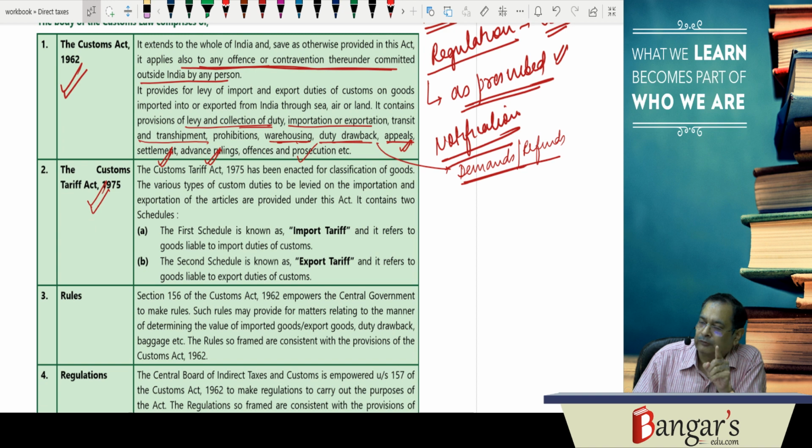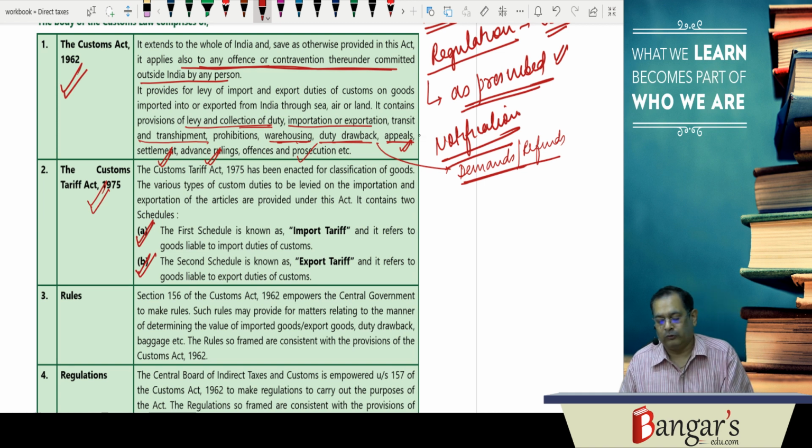Now for the purpose of classification, we have made two schedules. In the customs tariff we have two schedules. First schedule is known as the import tariff, as it refers to the goods which are liable to import duties of customs, and the second schedule is known as the export tariff, as it refers to the goods which are liable to export duties of customs.